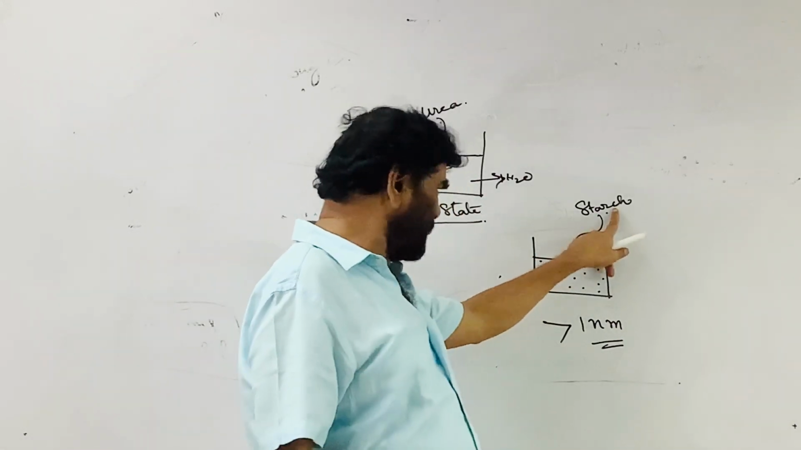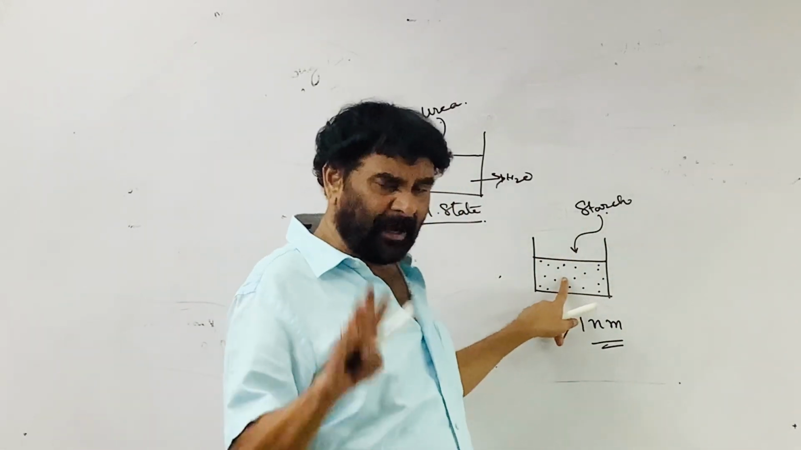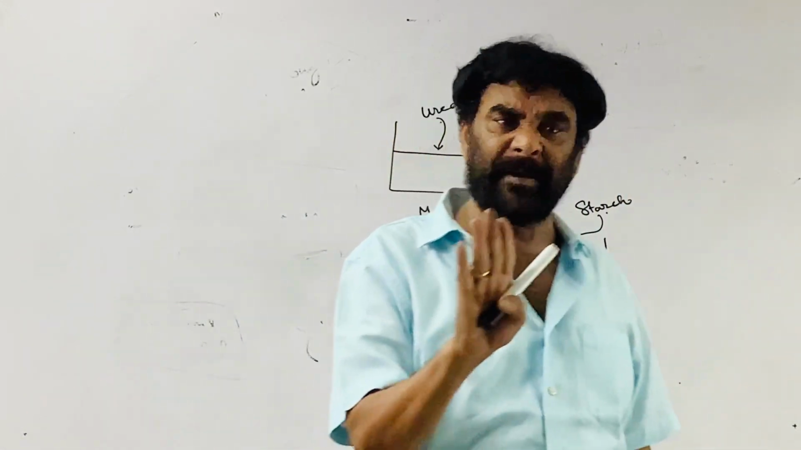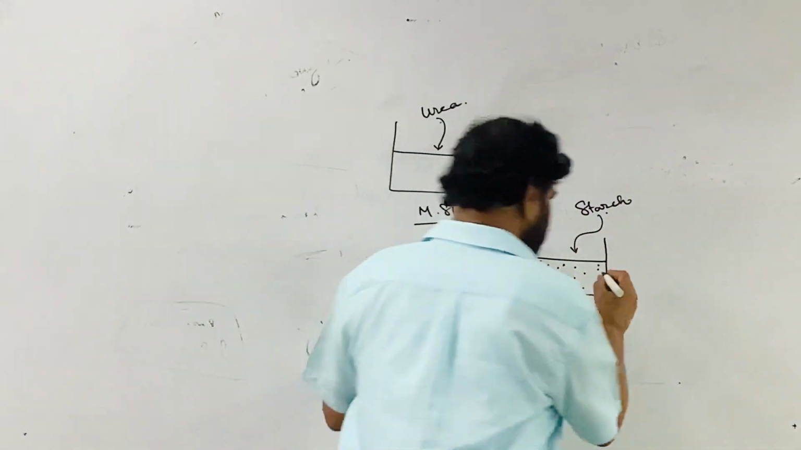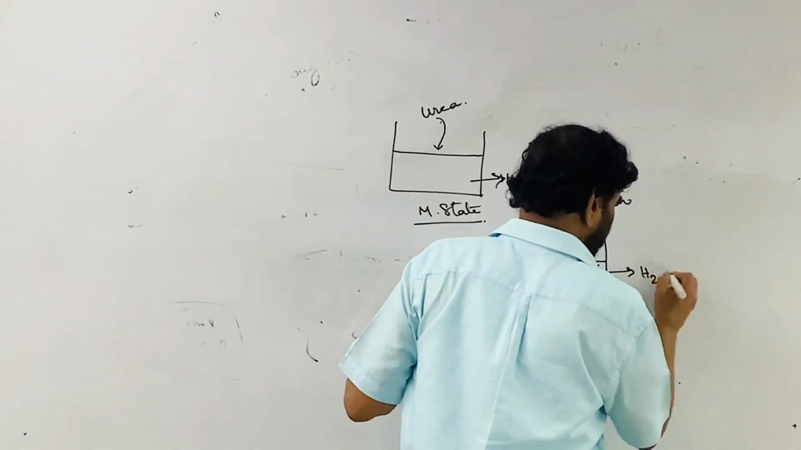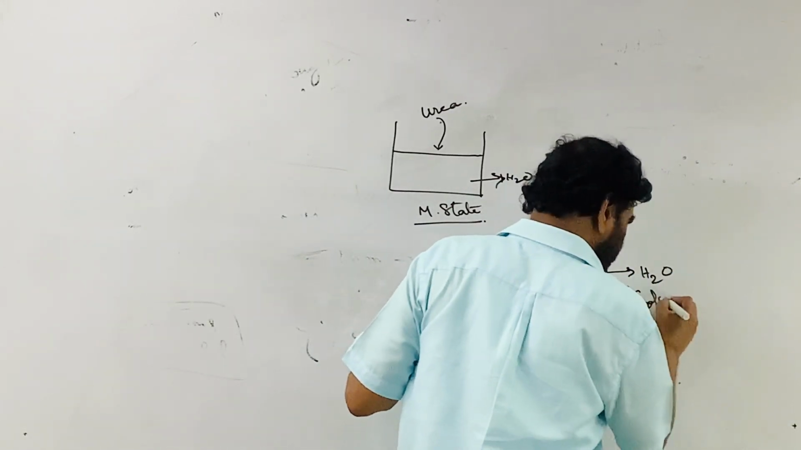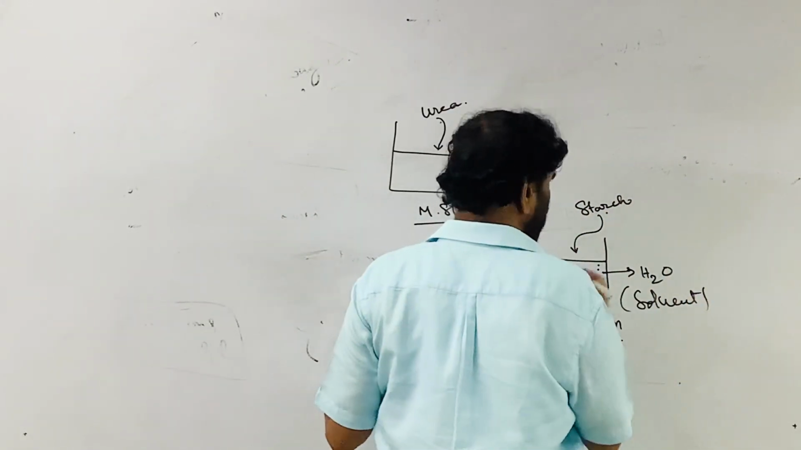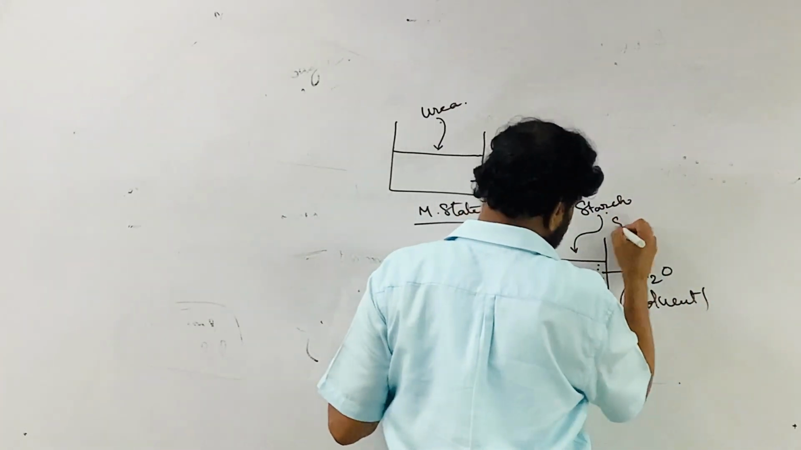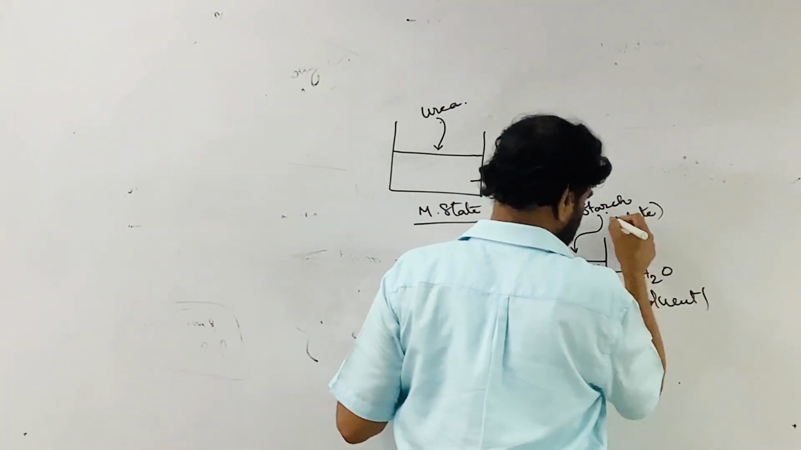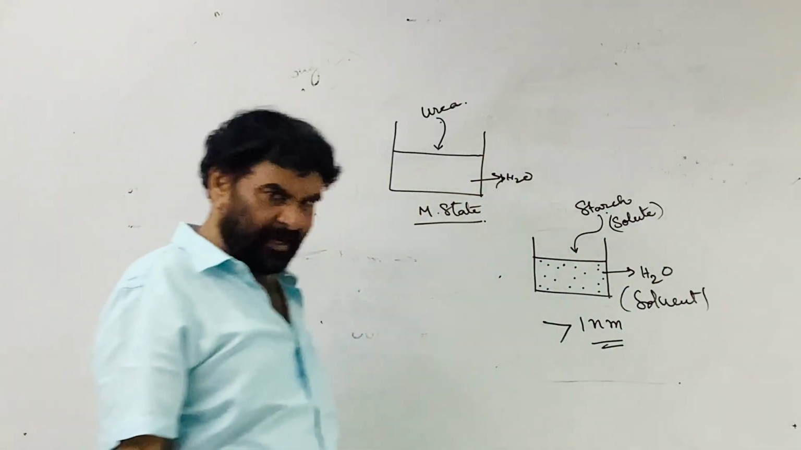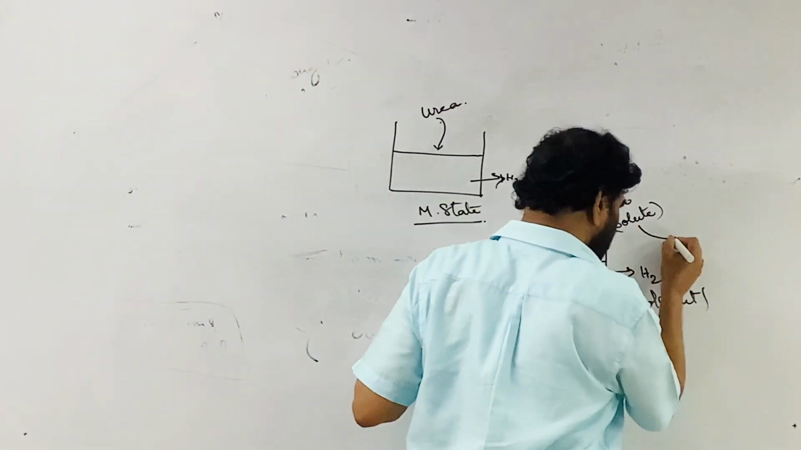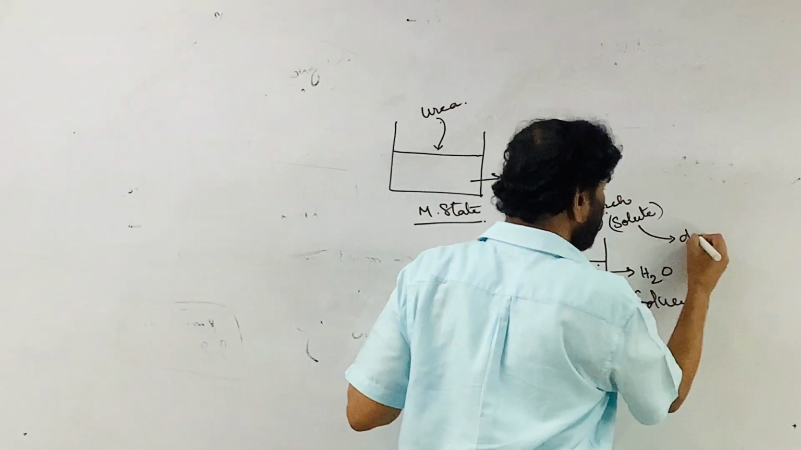In colloids, we use separate language for the solvent and solute. I say that this is water, normally called the solvent. Its particles are distributed in the solvent. This is called the solute, right? But here in colloidal chemistry, the solute is called the dispersed phase.